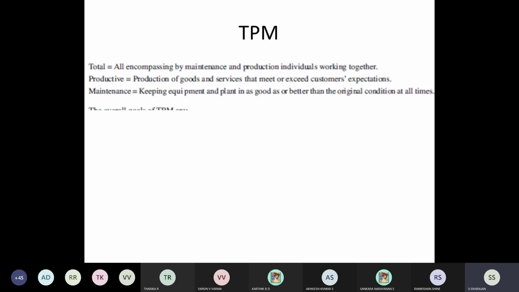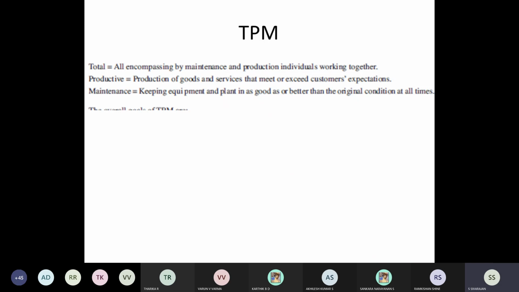So the main thing of this TPM is that maintenance people and production people will work together, so that the machine should be available all the 24 hours. That should be the main idea. If all the machines are maintained properly, the machine should be available. If the machine is not available, production will be affected. That's what we are going to see. And 3 metrics we are going to see. Not only availability, but also performance as well as quality.